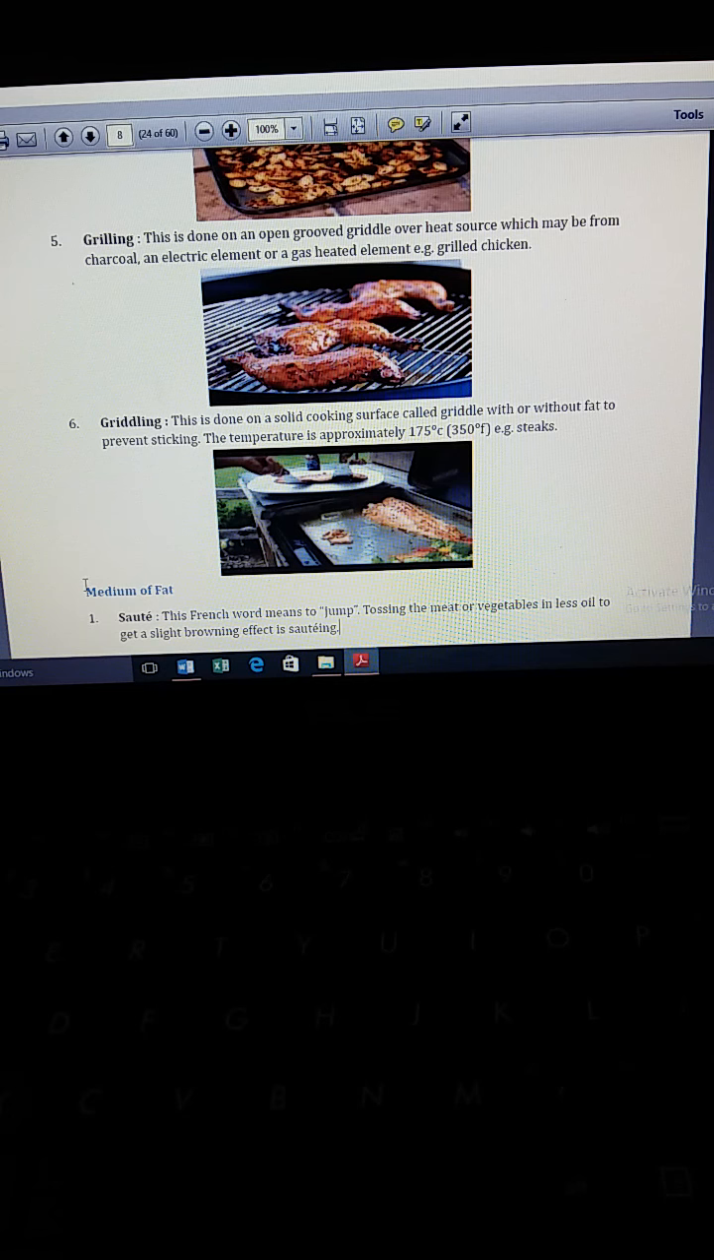Now we will discuss medium of fat. Cooking food in medium of fat. First is saute. This French word means to jump, tossing the meat or vegetables in a little oil to get a slight browning effect is called sauteing.